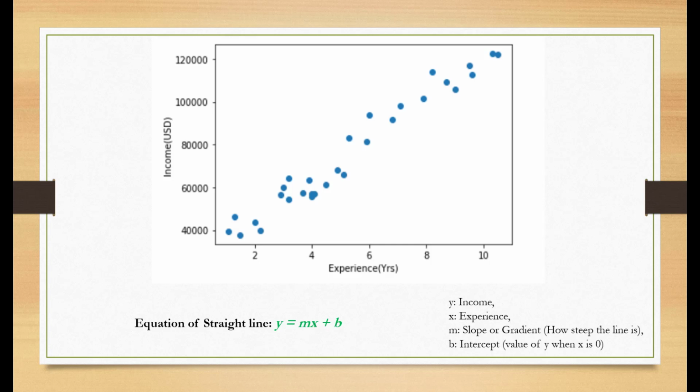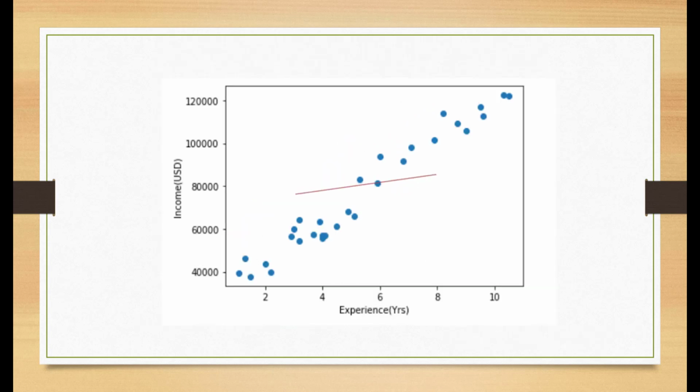So the intention of this machine learning algorithm would be to come up with a line which best fits these data points. So the line can be like this, as you can see, a red line, or the line can also be fitted like this, the green line, or it can also be fitted like this, as you can see in the amber line. But just by visualization, we cannot know which is the right fit for these data points, particularly in a practical scenario when there are lots of data points.